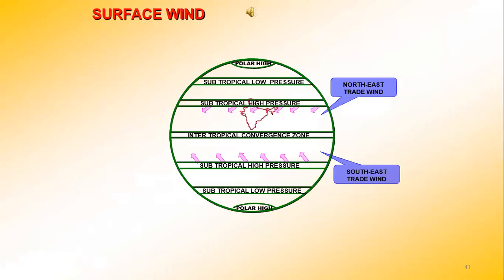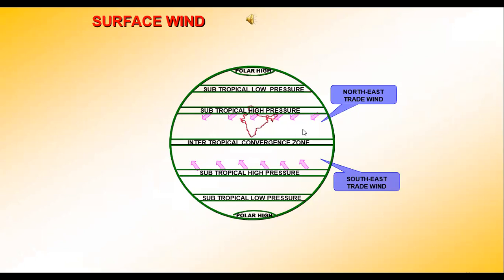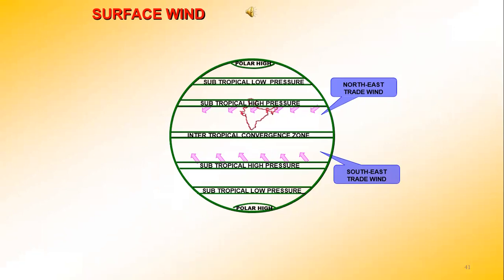So basically, if you look at this image, the winds originate from the subtropical high pressure belt, that is here. The winds originate over here. These winds originate from the subtropical high pressure belt of the northern hemisphere, and they blow south.